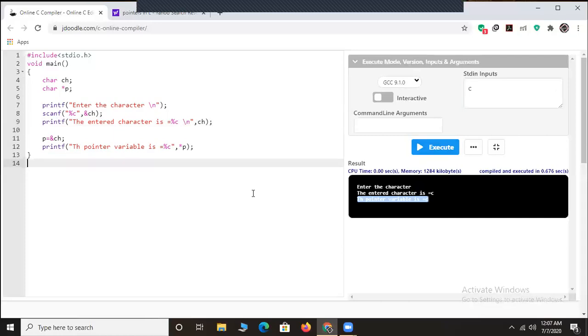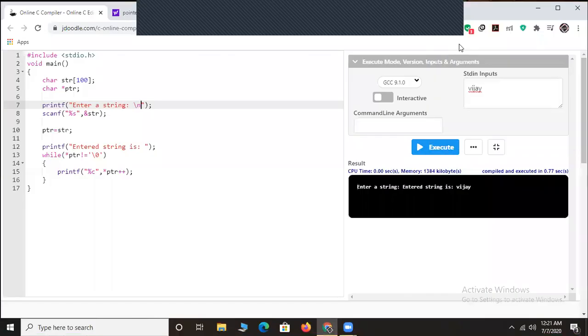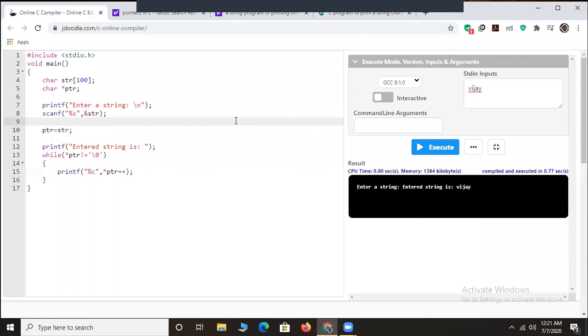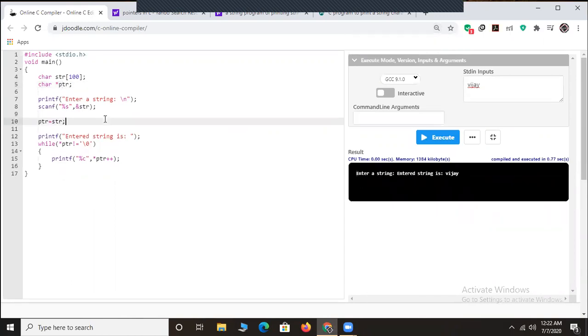So friends, for better understanding, I'll declare another program using an array. This time I'll make use of strings instead of a common variable. Friends, in this pointer program, I use the same level of coding as I have coded before. Here I have declared a string, a character array str of 100, followed by a pointer. Here I have entered a string followed by a scanf. I read the string. And here what happens? I have declared a string variable and I stored the address of the variable using a pointer ptr.